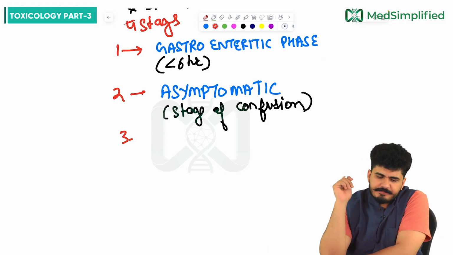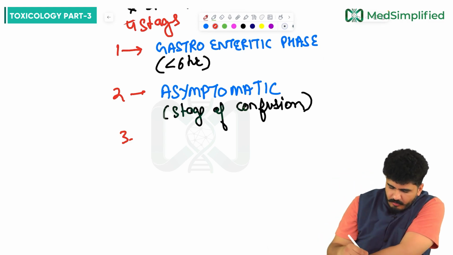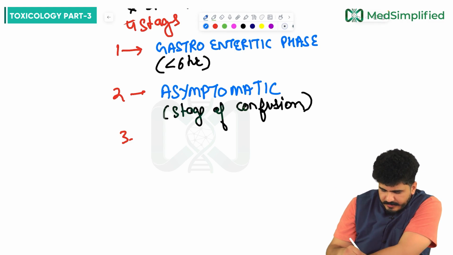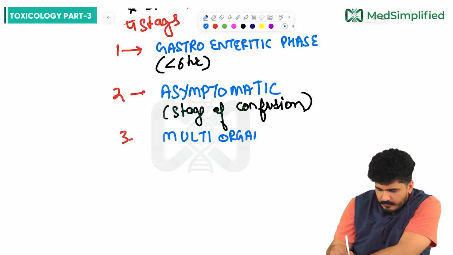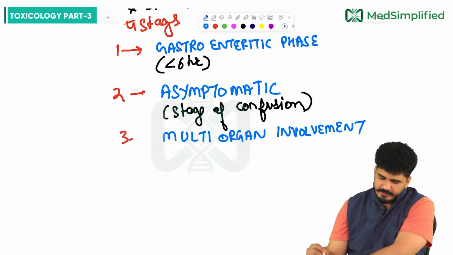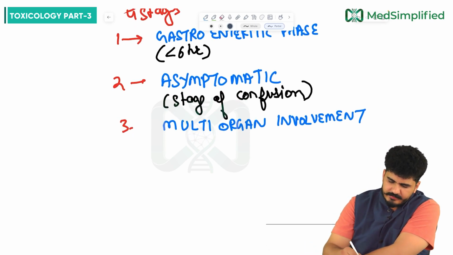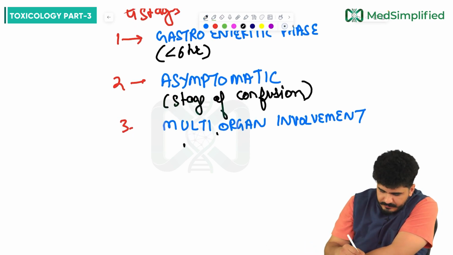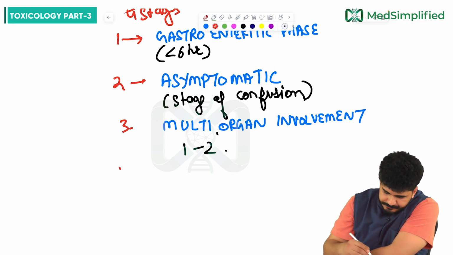Now stage 3, sir. Stage 3 is multi-organ involvement. Multi-organ involvement is there in stage 3, my dear friends, and this will take how many days? 1 to 2 days. Now we talk about stage 4.